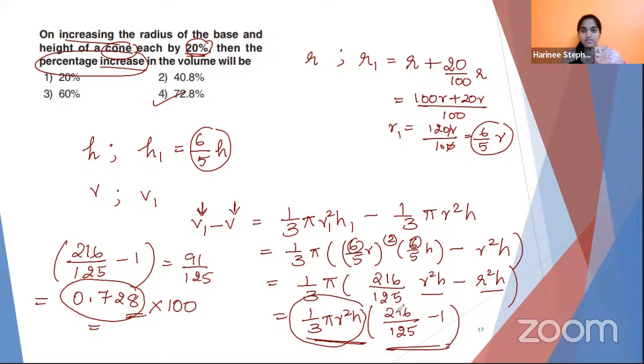So it has increased 0.728 in numerical value. When we talk about percentage, we multiply by 100 to get 72.8%. Any doubt in any of the steps, anyone? Okay.